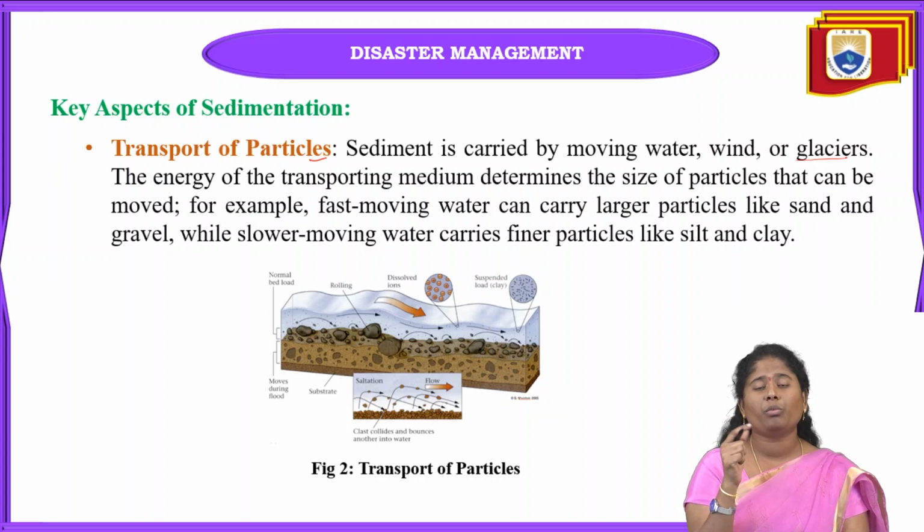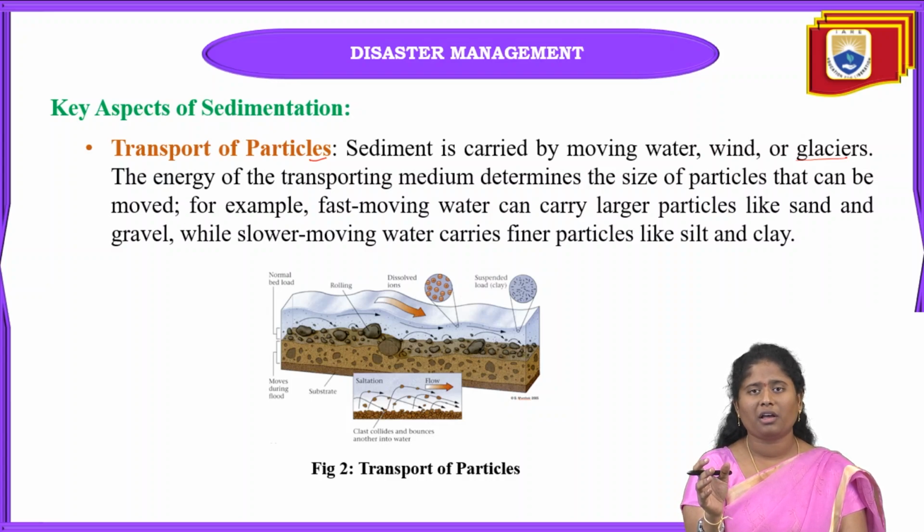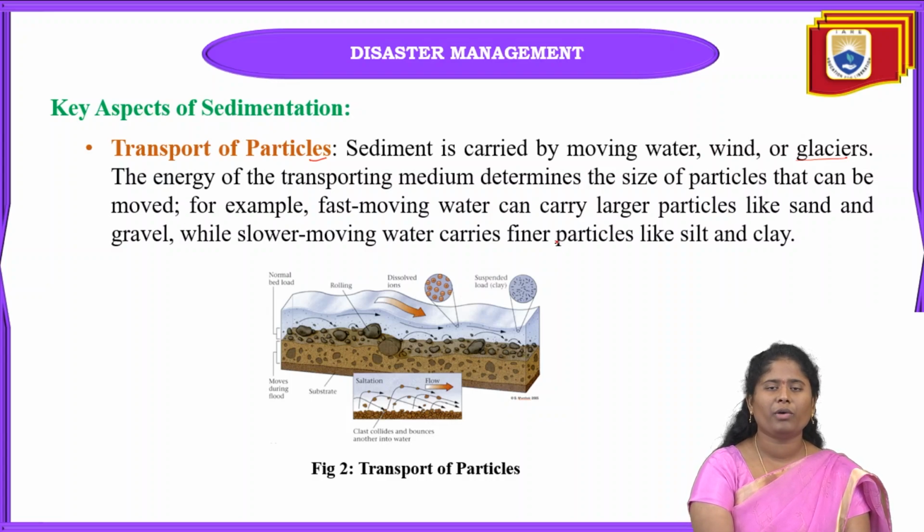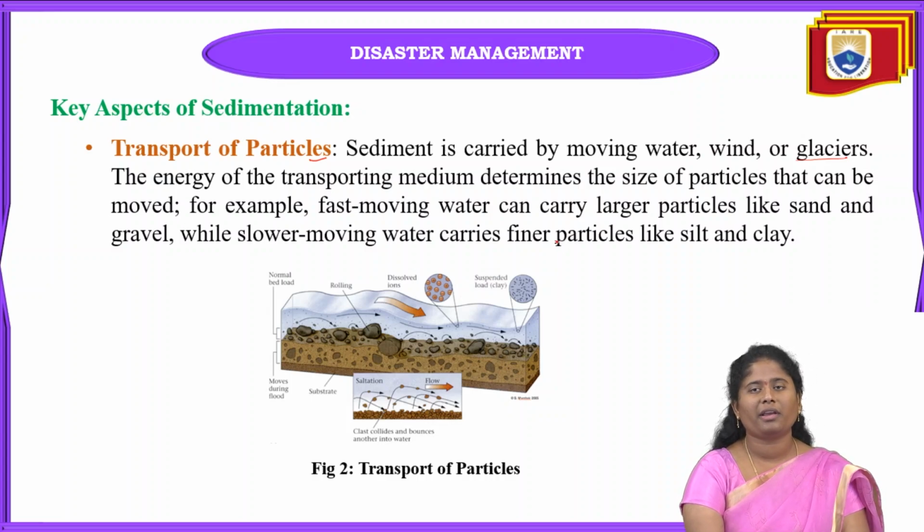But if it is very big, removing that particle from that place requires so much energy from the natural sources. When water is moving very fast, larger particles have to be moved, which requires a lot of energy. So very small particles can be removed easily, but for large particles so much energy should be there in the natural resources. For example, fast moving water can sometimes easily take large particles.